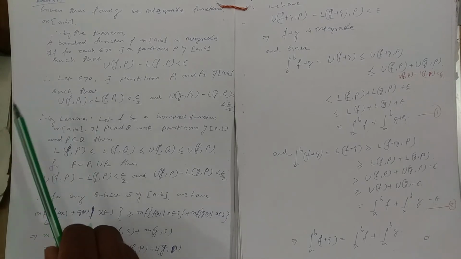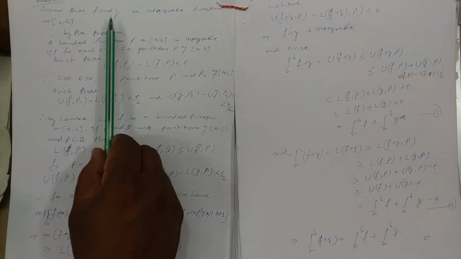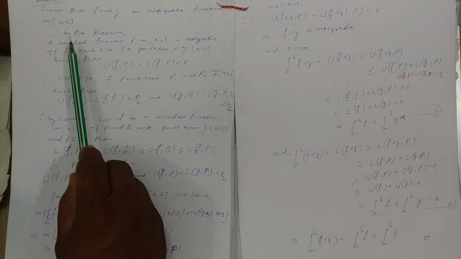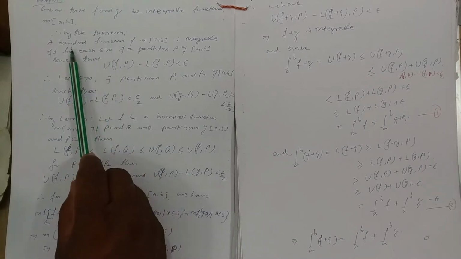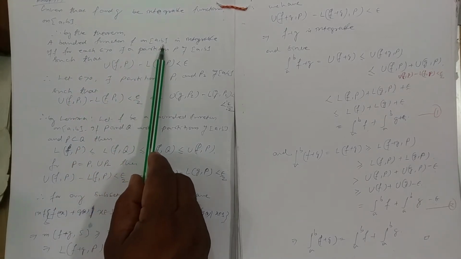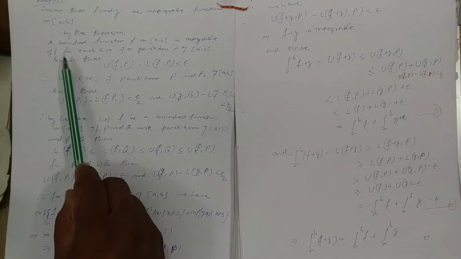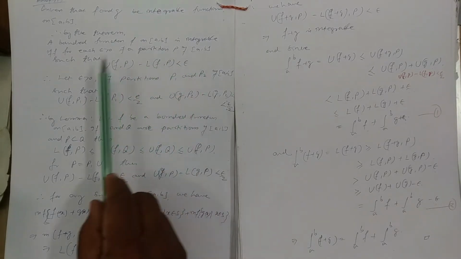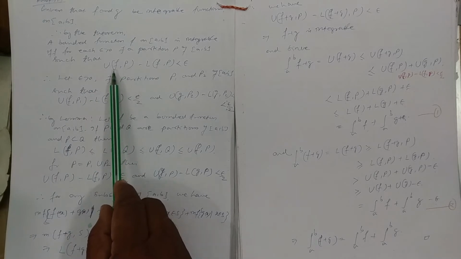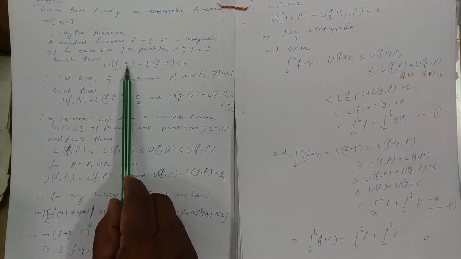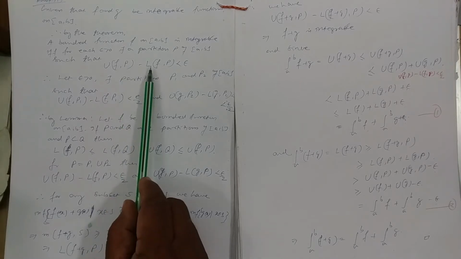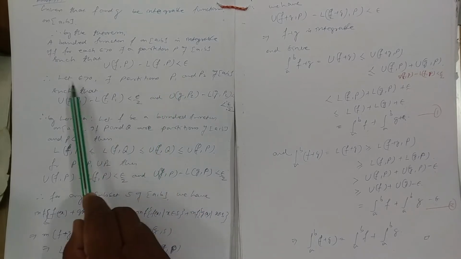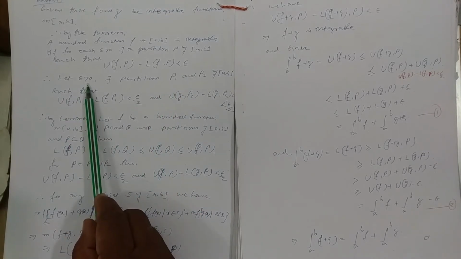Now come to the proof. Given that f and g are integrable functions on the closed interval [a,b], therefore by the theorem: a bounded function f on the closed interval [a,b] is integrable if and only if for each epsilon positive there exists a partition P of [a,b] such that the difference of the upper Darboux sum of f corresponding to P and the lower Darboux sum of f corresponding to P is less than epsilon. Let epsilon be positive.